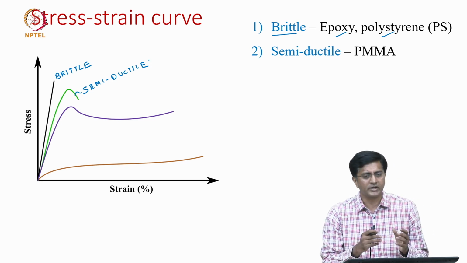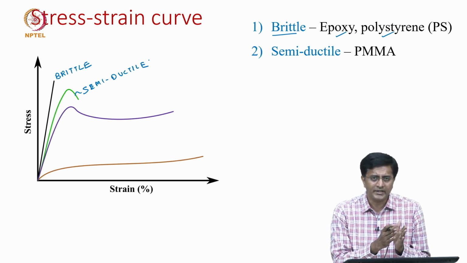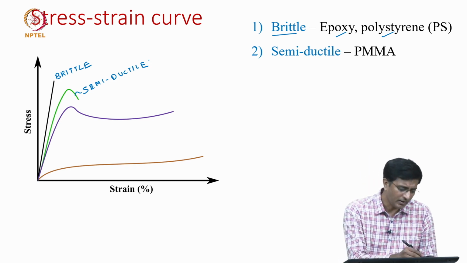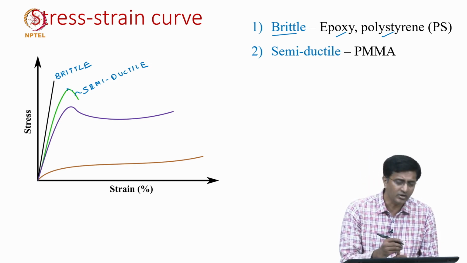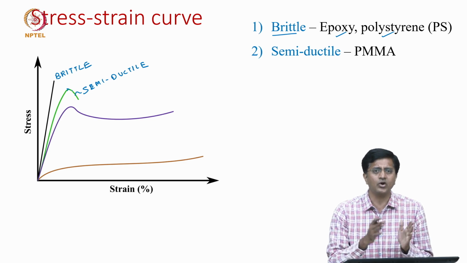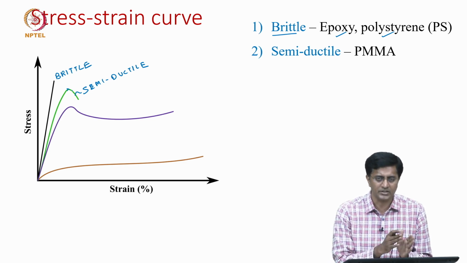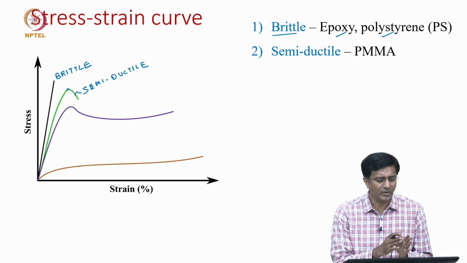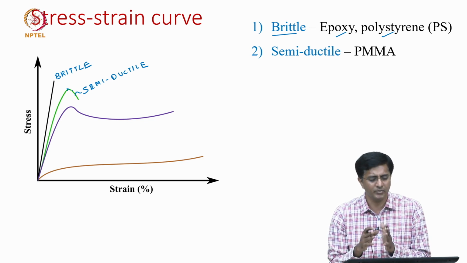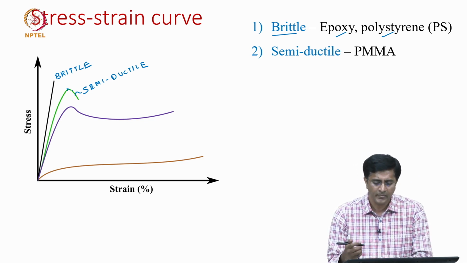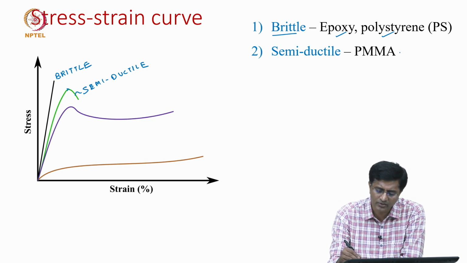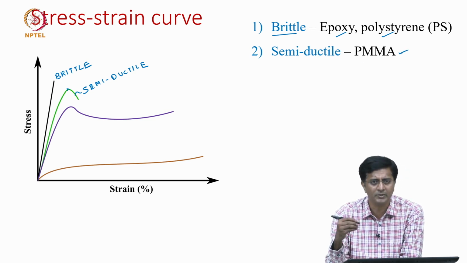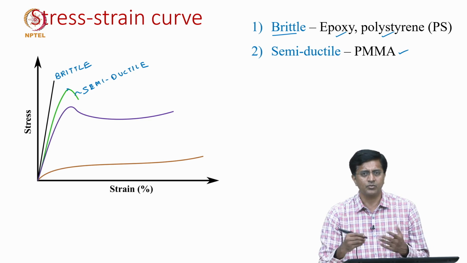We call it semi-ductile because now it can take larger strains, but it also shows this yield behavior, but the failure strain is not very large. It is certainly more than brittle, but not comparable with ductile materials, which we will discuss next. And this semi-ductile behavior is shown by PMMA, the plexiglass, which is a thermoplastic.